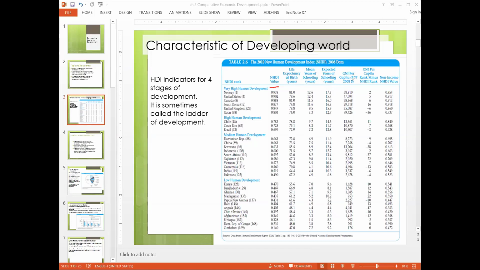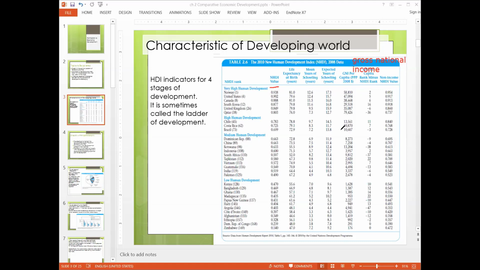Then GNI value per capita. So GNI per capita is gross national income. So I will write it here. The gross national income. So GNI per capita is gross national income per person, and these values are given.